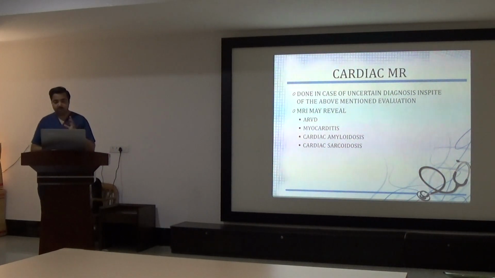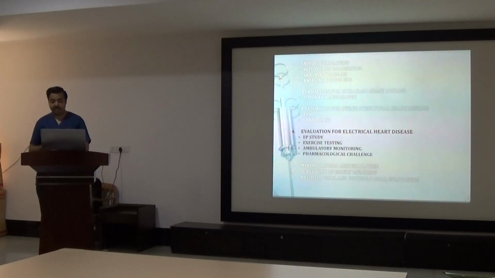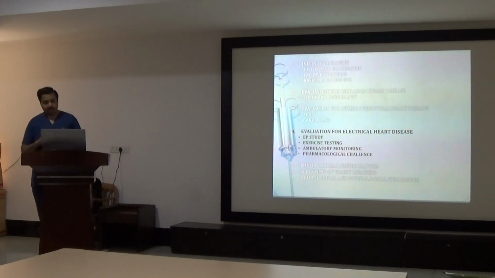Cardiac MRI is done to ascertain the diagnosis in spite of the above mentioned evaluations, in ARVD, myocarditis, and some infiltrative cardiomyopathies like amyloidosis and sarcoidosis. Even in amyloidosis and sarcoidosis, sudden cardiac arrest is very common. There are some studies where in cardiac sarcoidosis the number of sudden cardiac arrests was 67%, and in cardiac amyloidosis it was 34%. So patients with cardiac amyloidosis and sarcoidosis have very high chances of death because of sudden cardiac arrest. That is common.